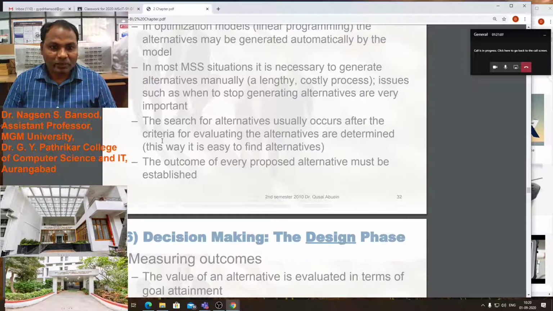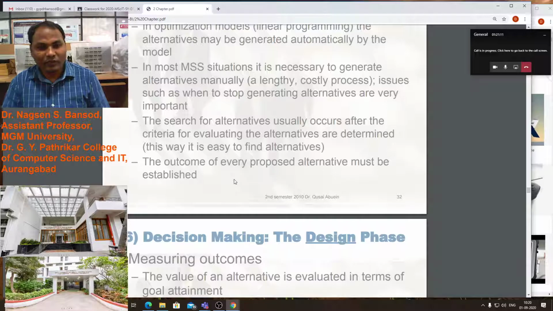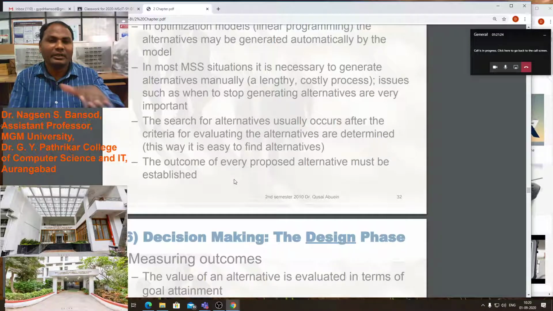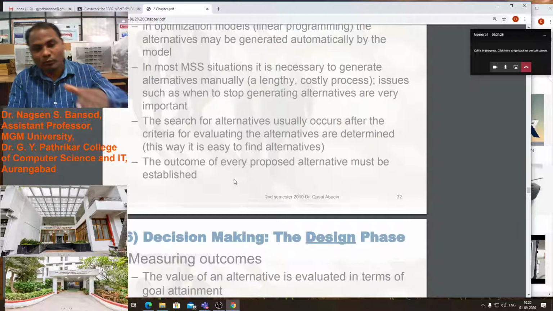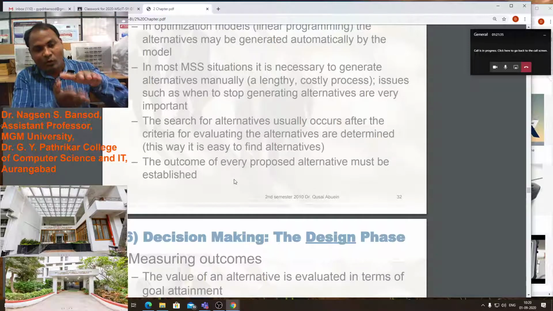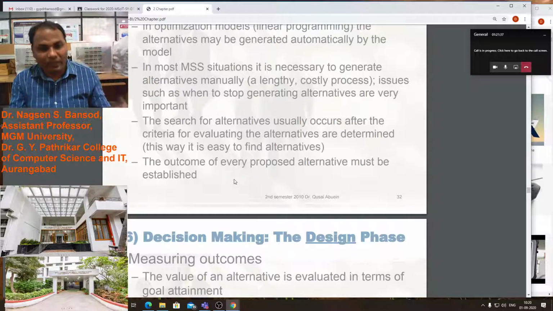The search for alternatives usually occurs after the criteria for evaluating the alternatives are determined. This way it is easy to find the alternatives. It means we have to select particular criteria: what minimum quality we require, what minimum quantity we require, what maximum and minimum quality and quantity we require.